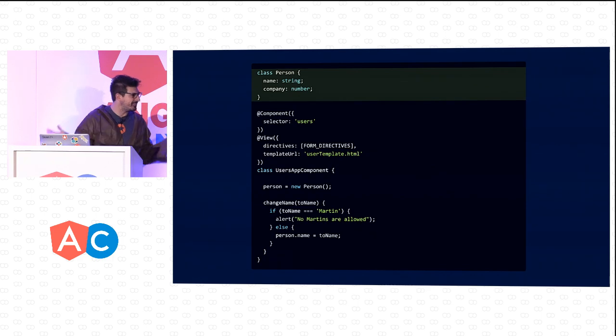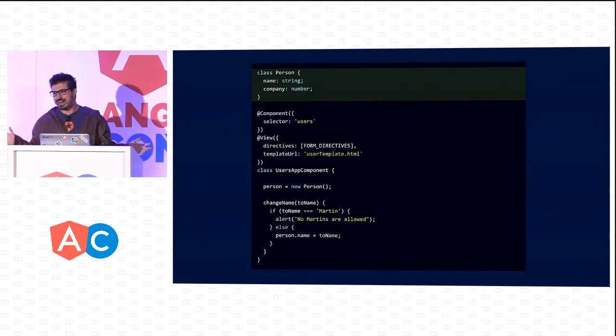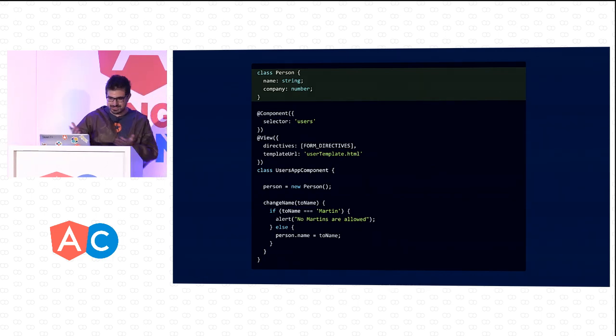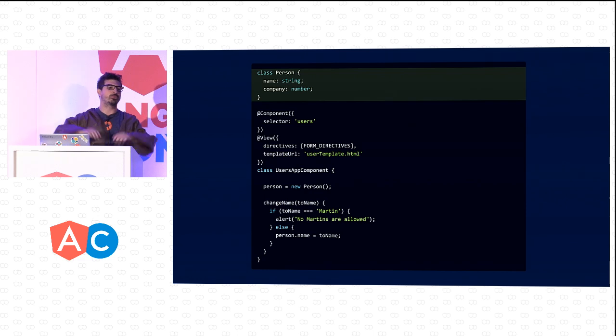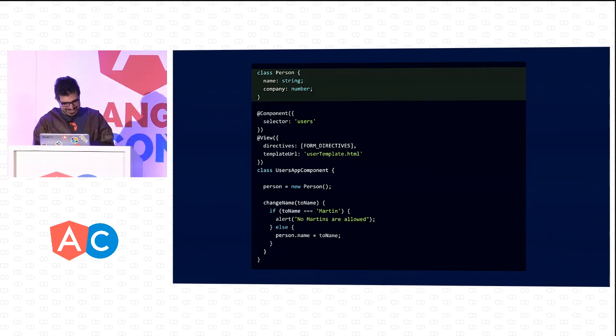Now we get a little bit more fancy because you have classes. But we're not doing classes, really. I mean, this class is just two fields. It's two attributes. It's name and company. It's basically the same as before, but now we have to instantiate it and set the fields. So, ooh, it's classes. But in reality, it's not classes. It's just name and company.